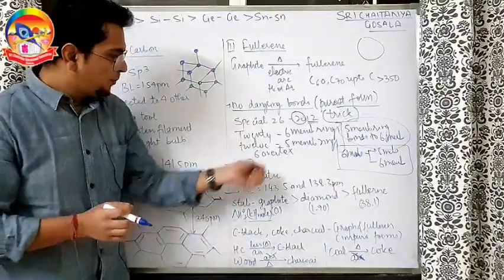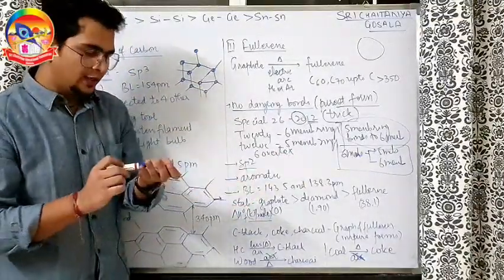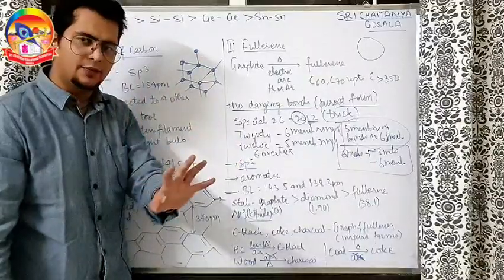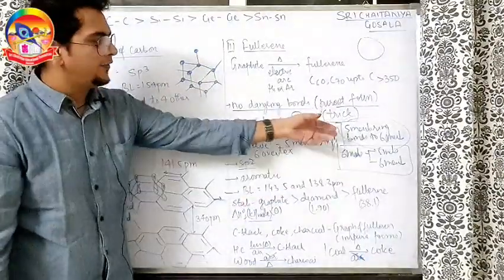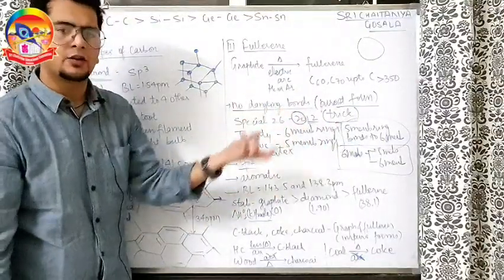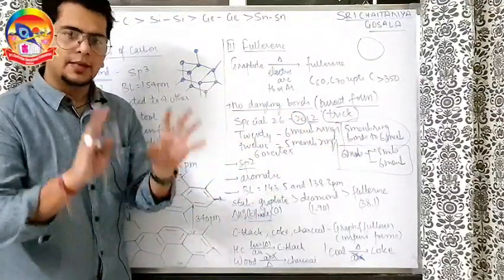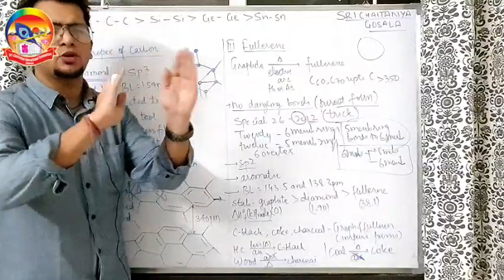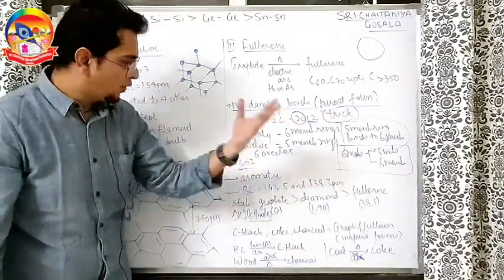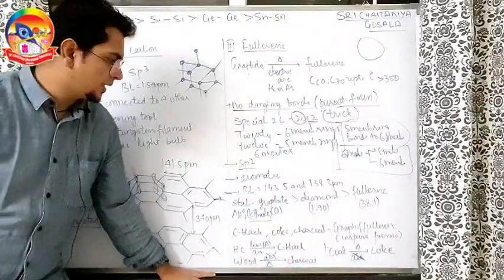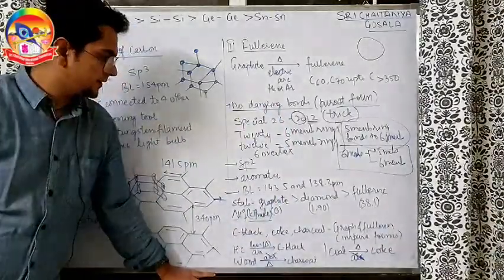Direct question. Bond lengths are different. Why? Because even though conjugation is there everywhere, there are some 5 membered rings and some 6 membered rings, and 5 is bonded to only 6 and 6 is bonded to both of them. Bonded to both of them means the even distribution of electrons is not happening there. So two different bond lengths will come. One bond length will be 138.3 picometer, the other is 143.5 picometer.